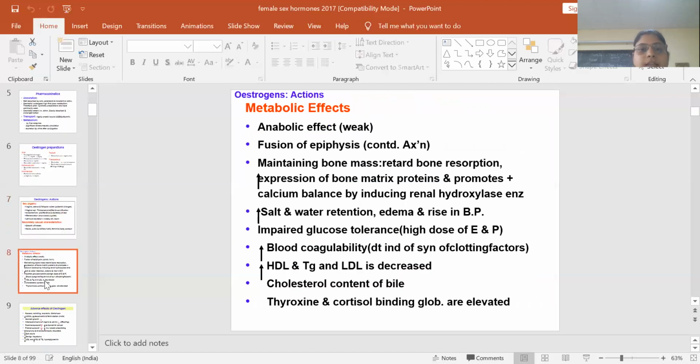Now, metabolic effects: it has an anabolic effect. There will be fusion of epiphyses, so there will be reduced growth due to estrogen. It retards bone resorption, so osteoporosis is reduced. Bony matrix proteins expression gets increased, and calcium balance is also promoted. It also increases salt and water retention, impaired glucose tolerance, and increased blood coagulability, increased HDL, decreased LDL. These are the other metabolic effects.